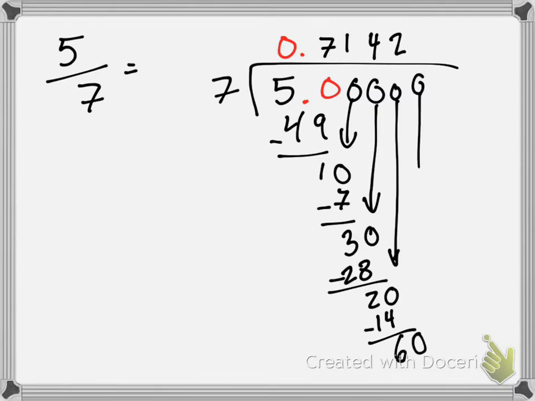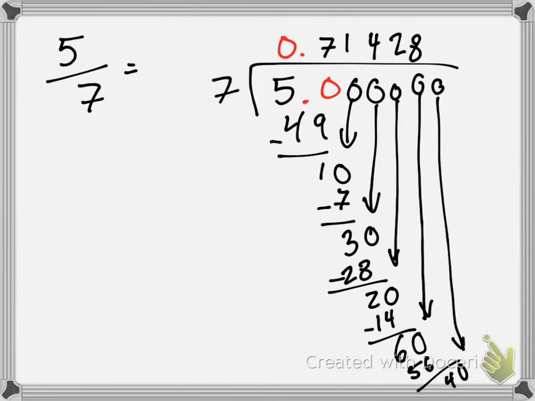Bring down another 0. It goes in 8 times, which is 56, which we get 4. We bring down another 0. It goes into 40 a total of 5 times, which is 35. We subtract, we get a 5. We bring down yet another 0. But wait!